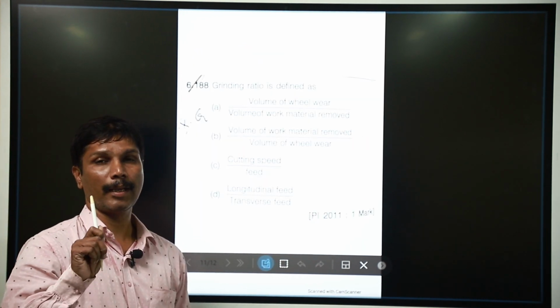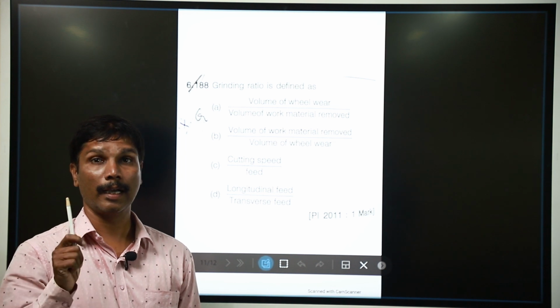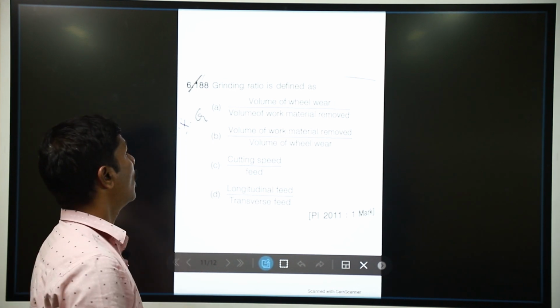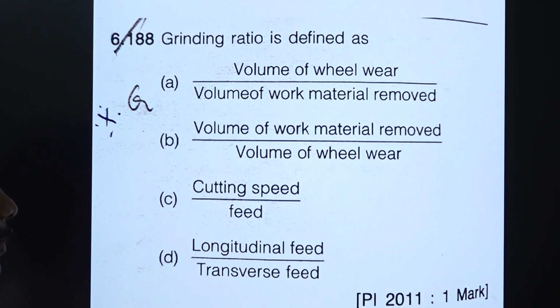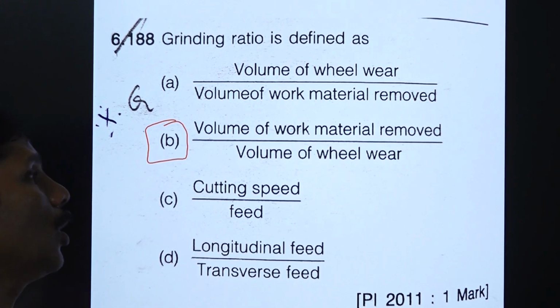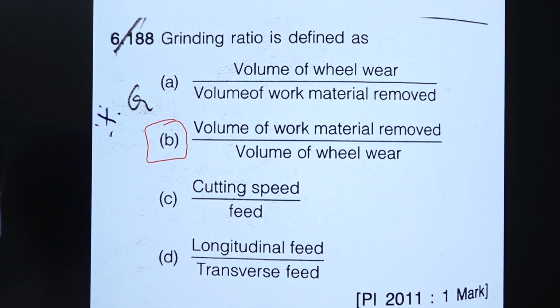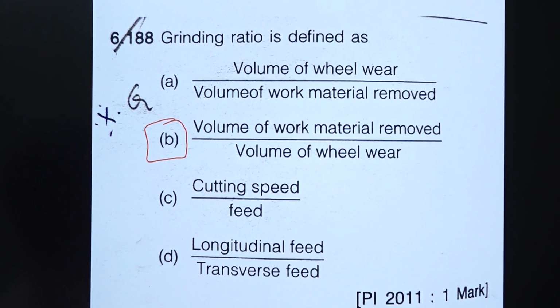Here we have an important term. What is that? Grinding ratio. Grinding ratio is the volume of work material removed to the volume of wheel wear. That is called the grinding ratio. It may be a greater number.